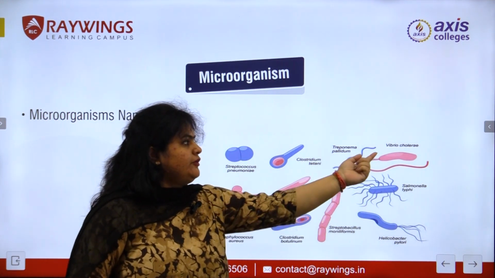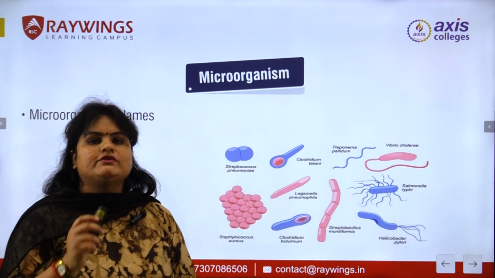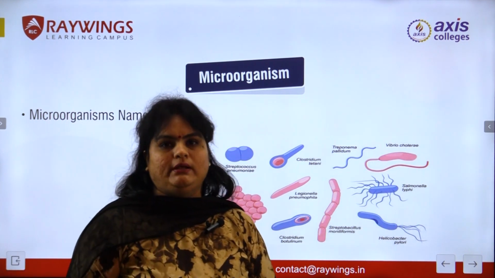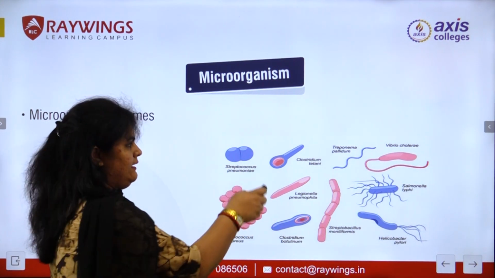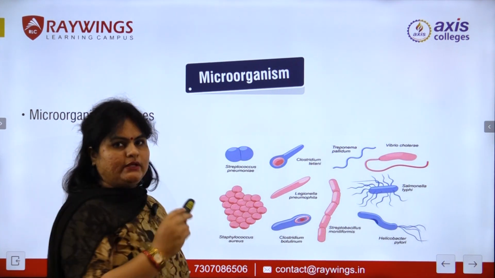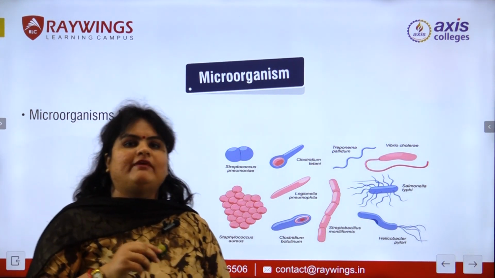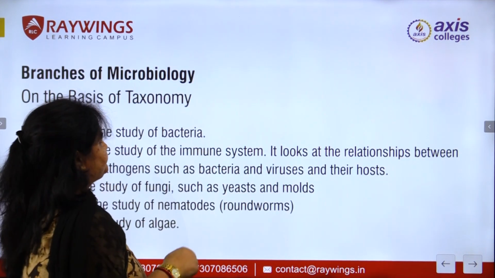Then there is Vibrio cholerae. So this is the structure of Vibrio cholerae, which is responsible for causing cholera. So these are the various structures. By their structures we have to know which type of microorganism this is, and why this is responsible for causing any disease in human beings.